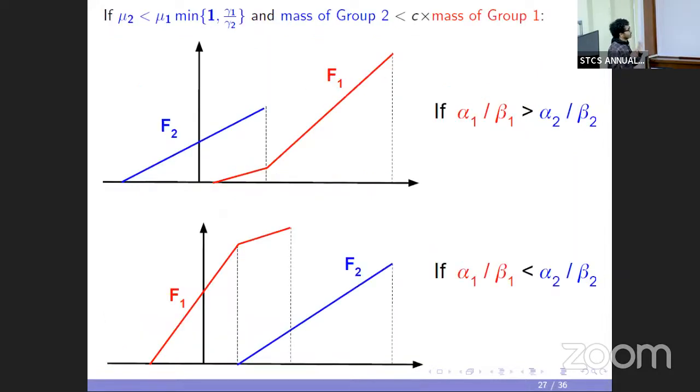Another interesting observation: this is all when the two groups have unequal cost preference, and we have also observed that if the cost preferences are equal, then the EAP is not necessarily unique, and in fact it is given by a convex set.